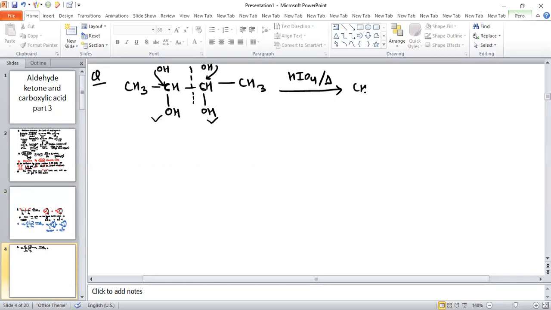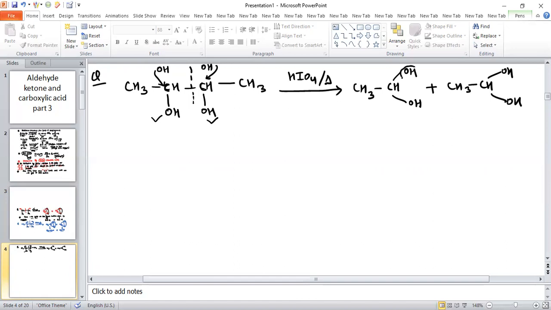So it will form CH3, CH, where on this carbon an OH group is there, and also one OH group is already there. In the same way, on this carbon also CH3, CH, and OH group, and there also OH group. We know two OH groups on the same carbon atom are unstable.